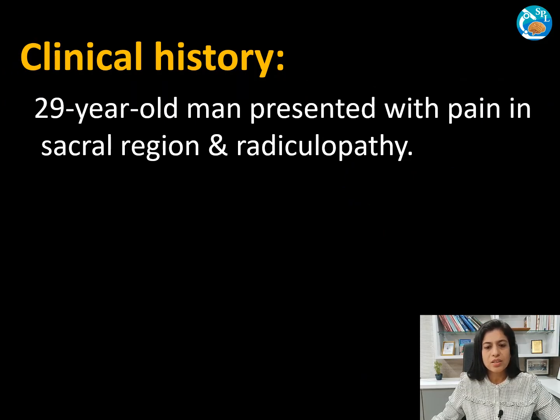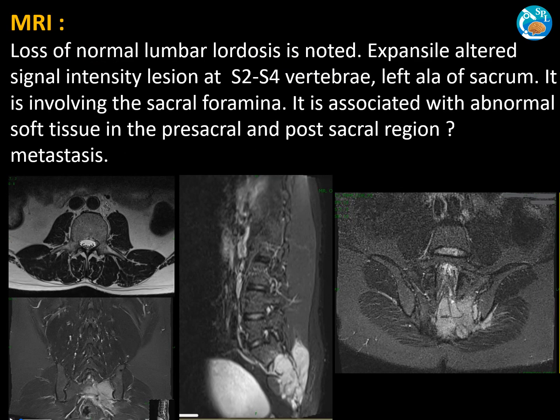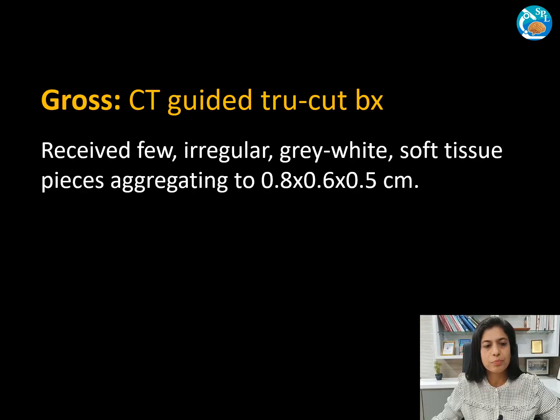A 29-year-old man presented with pain in the sacral region and radiculopathy. His imaging revealed loss of normal lumbar lordosis and an expansile altered signal intensity lesion at S2-S4 vertebra involving the left ala of sacrum. It was also involving the sacral foramina and associated with abnormal soft tissue in the pre-sacral and post-sacral region. A possibility of metastasis was suggested by the radiologist.